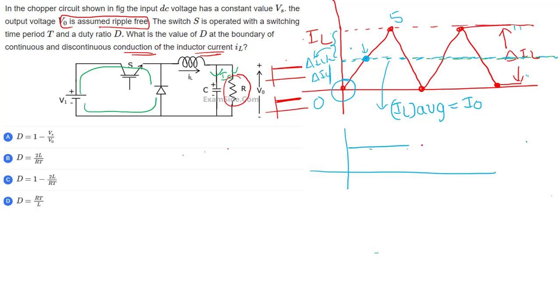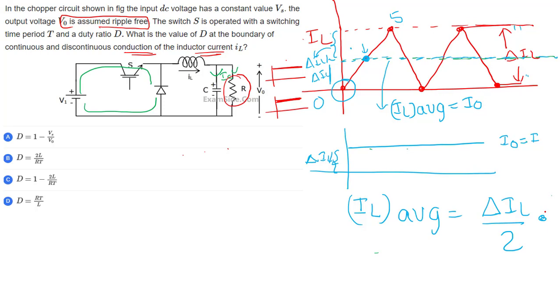Look at this average. This point is I0, that is nothing but IL average. This distance is exactly half, delta IL by 2. So I can write IL average is equal to delta IL by 2.